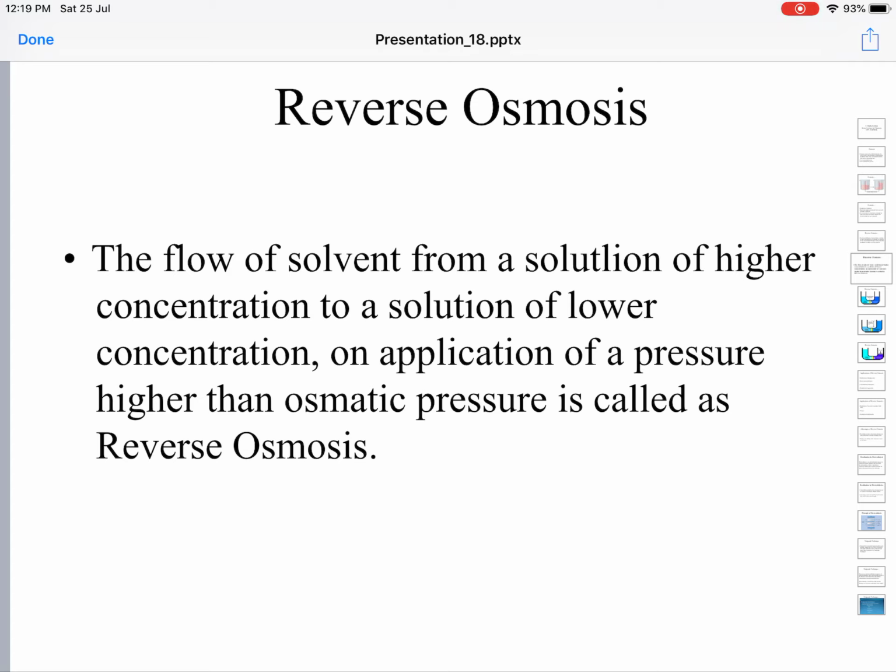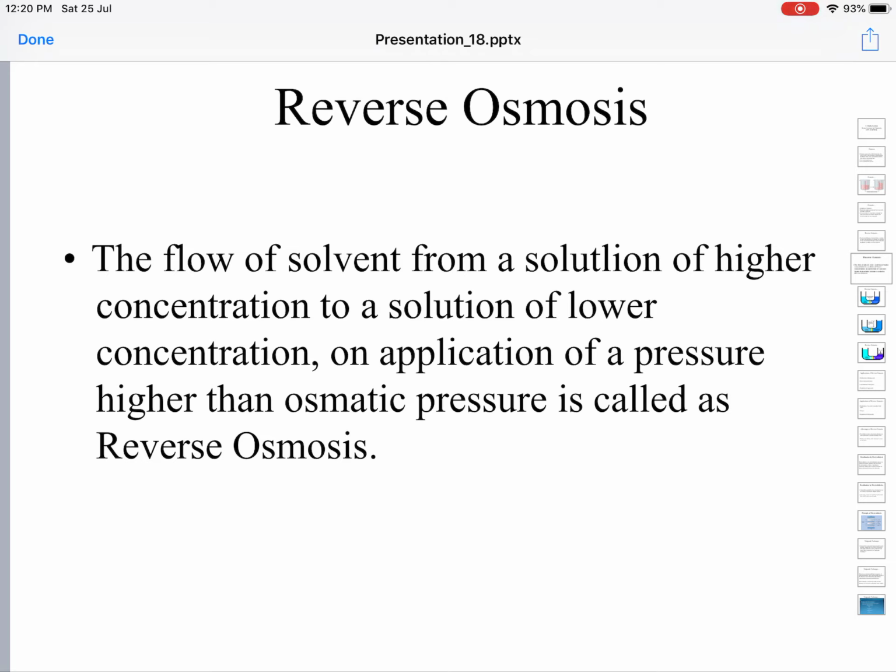To stop osmosis, the exact amount of pressure you have to apply to prevent flow of solvent from the lower concentration solution to the higher concentration solution is called osmotic pressure. You have learned this in the earlier class. Osmotic pressure will stop the inflow of solvent from the solution of lower concentration to higher concentration.